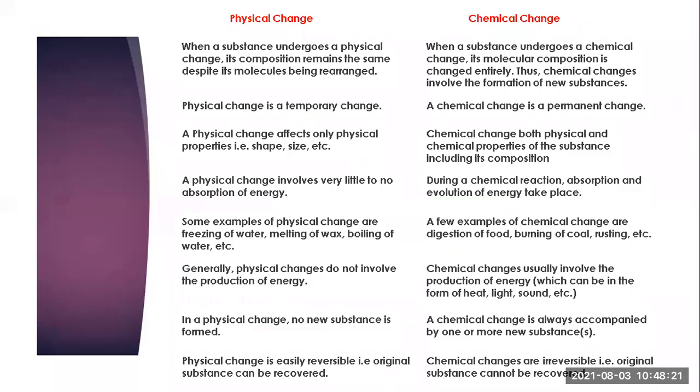Now here, students, we can say that different kinds of changes occur. Sometimes a physical change occurs, sometimes a chemical change occurs. So we should understand the difference between a physical change and a chemical change. For example, the transformation of ice into water: what kind of change is it? Is it a physical change or a chemical change?